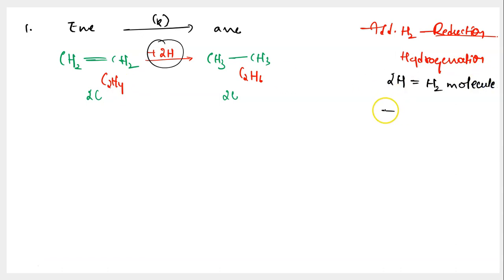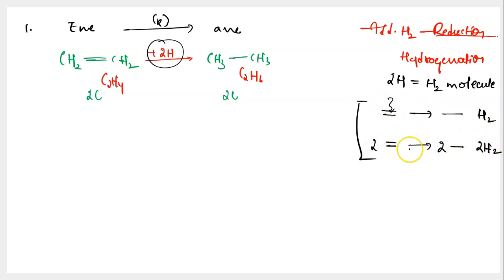Isn't it? So if you are breaking a double bond and if you're converting this into a single bond, how many molecules of hydrogen needed? You would be needing 1 molecule of hydrogen. But what if I have 2 double bonds and what if I want them to convert it into 2 single bonds? Then I should be adding 2 molecules of hydrogen. So basically 1 molecule of hydrogen can break a pi bond that you see here. If you want to break 2 such pi bonds, you need 2 molecules of hydrogen. It's that simple, all right? But beware of these calculations. These are important. Over here, because I'm trying to break 1 pi bond or 1 double bond between both the carbon atoms, you would be needing how much? 2 hydrogen atoms, which is equal to 1 hydrogen molecule. And hydrogen is a gas at room temperature.